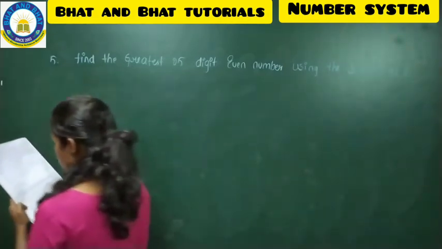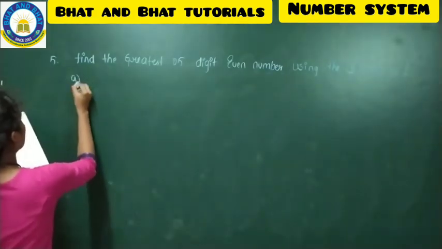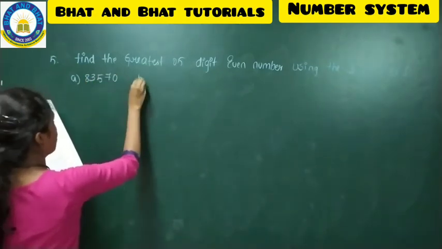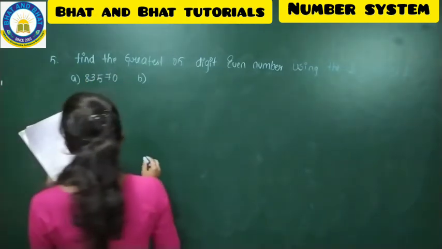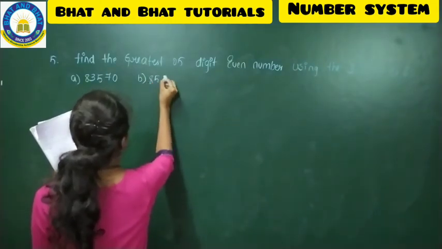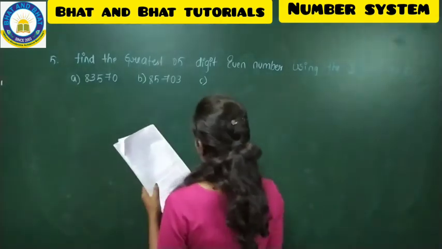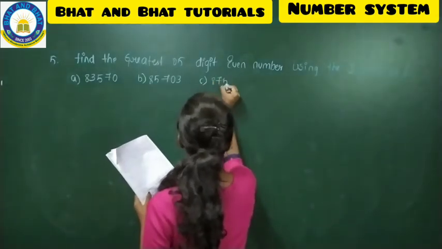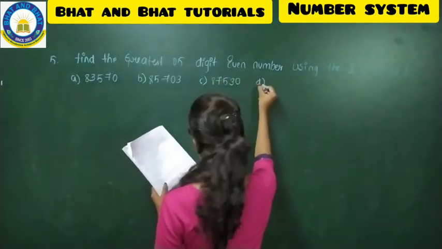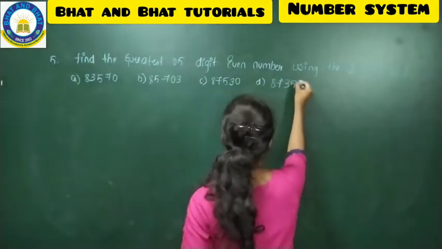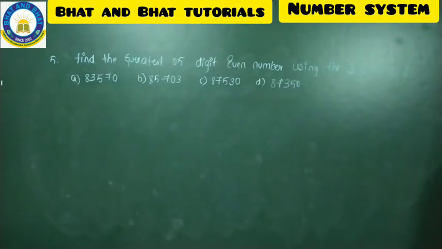In your options, option A is 87,350... option B is 85,703, option C is 87,530, and option D is 87,350. See the options now.